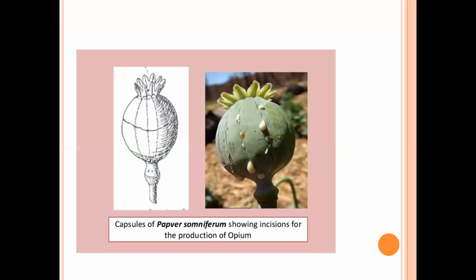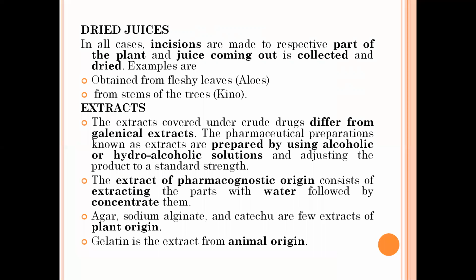This figure shows the latex coming out of Papaver somniferum, that is, opium. See how it comes from the incision. Incisions, that is cuts, are made on the capsules of the opium, and a milky fluid oozes out or exudes from there, and this is dried and is known as latex. Next category is the dried juices.